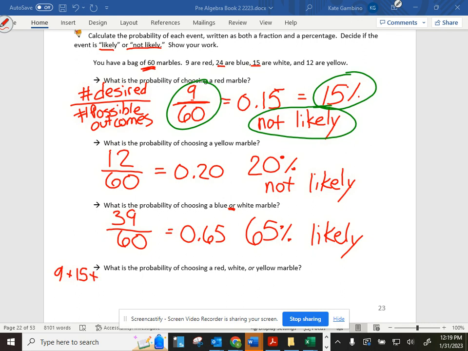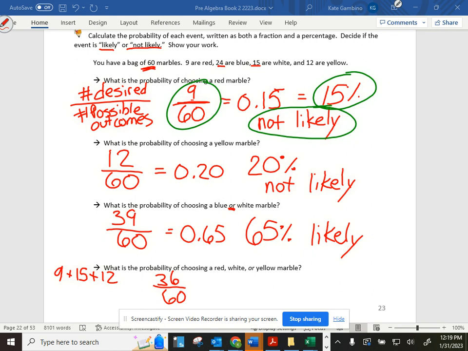And yellow is 12. 9 plus 15 plus 12 is 36. Be careful when you're adding, friends. Make sure you're adding the correct numbers. So there are 36 of our desired outcomes, the red, white, or yellow, still out of 60.